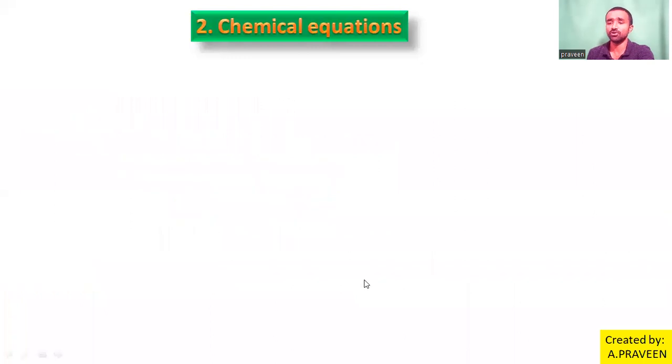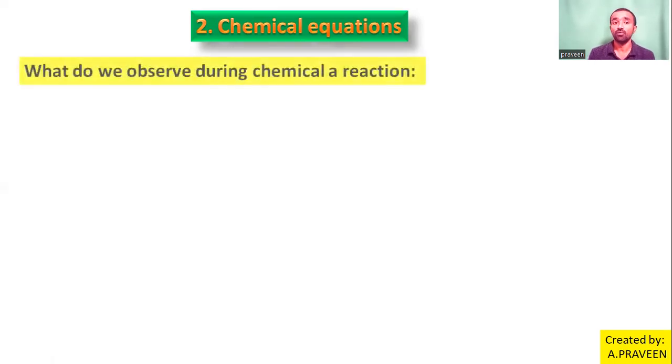So we learned about a chemical reaction, what are reactants, and what are products. Then we observed some changes in activities 1, 2, 3. So from that we are able to say what happens in a reaction. What do we observe during a chemical reaction? During the chemical reaction, rearrangement takes place between atoms.